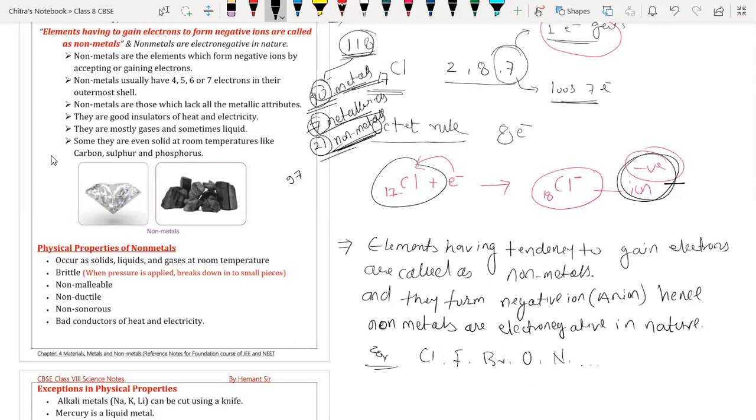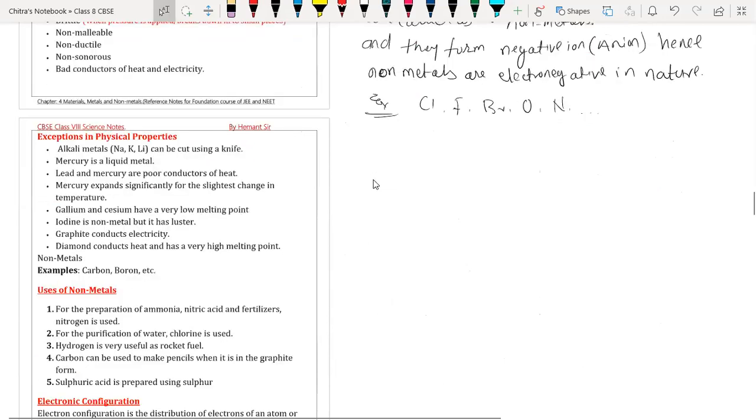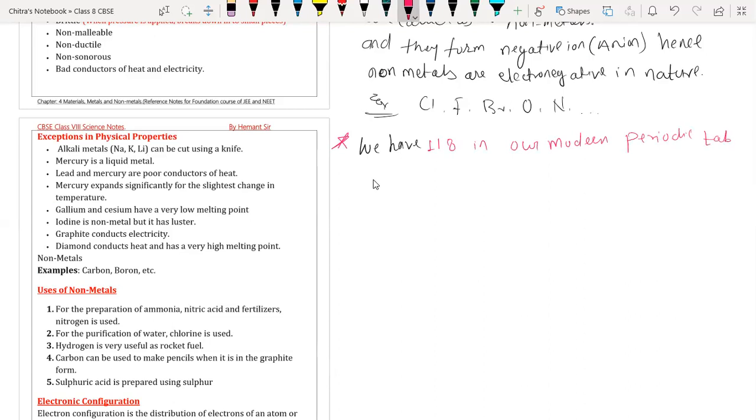Yes, you have to write it in this way. Okay, let me write it for you. We have 118 elements in our modern periodic table, out of which 90 elements